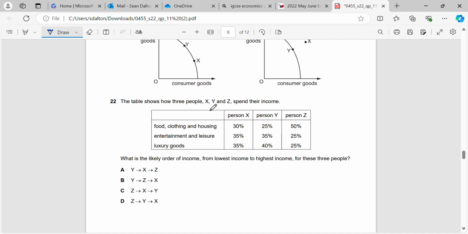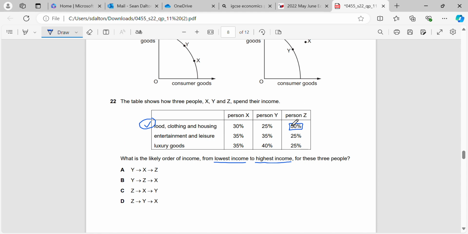Okay, the table shows three people, X, Y, and Z, and how they spend their income. What is the likely order of income from lowest income to highest income? Okay, so remember, we've got to rank it from lowest to highest. The first thing we need to identify is which one is the lowest. So the lowest will be the one that's spending the most on necessities. And we can see here that our necessities are food, clothing, and housing. So that would be person Z, right? They're spending 50% of their income on basic necessities.